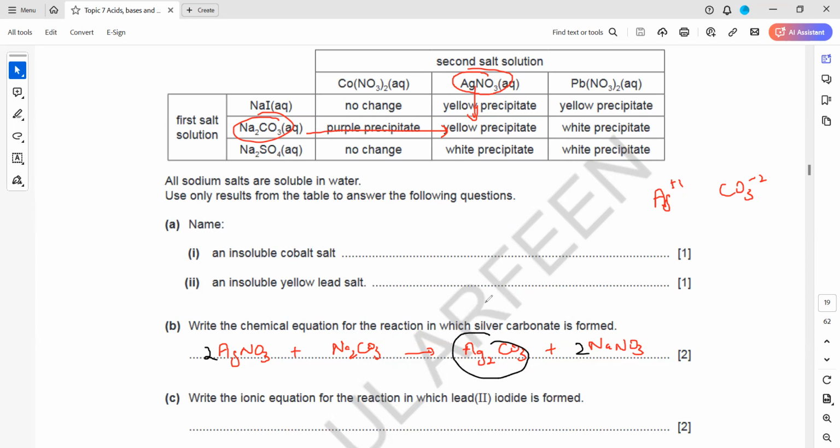Whenever you complete an equation, you should always work out the correct formula, because if the formula is correct, then the equation can be balanced. If your formula is wrong and you try to balance a wrong equation according to a wrong formula, you will lose both marks. So it's important, first, don't try to balance the equation. First, try to write the correct products.